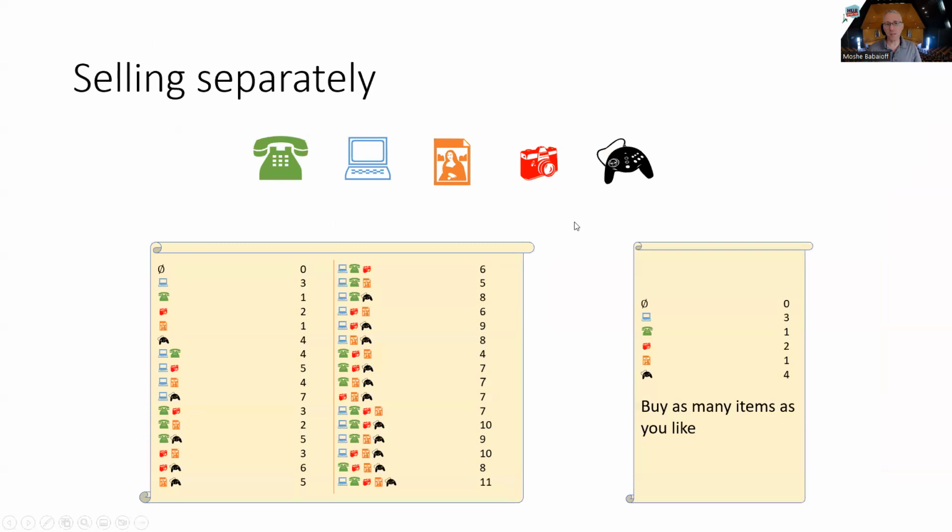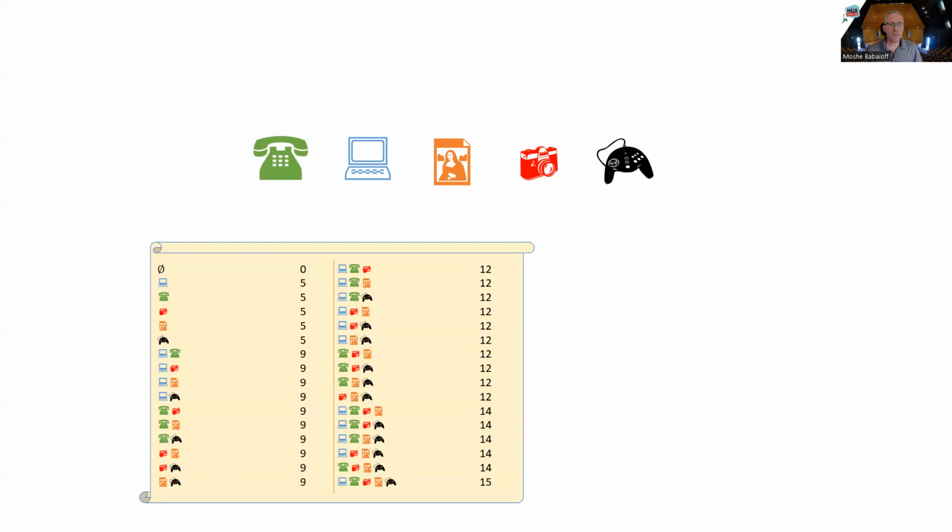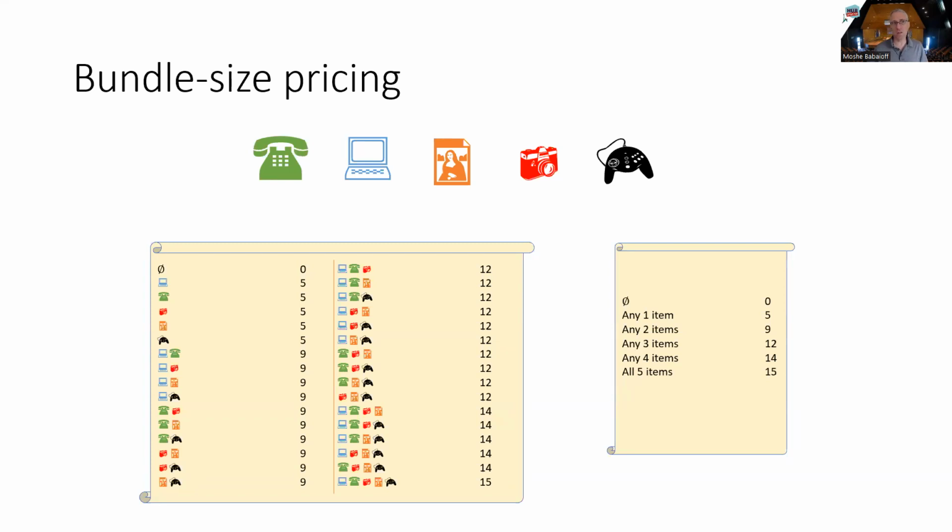This seems to be a pretty complicated one, but when we look carefully, actually, this is the menu of selling separately. So each one of the 5 items has a price, and any subset's price is just the sum of the prices of the items in the set. So the menu seems very complex, but when we look at it, it's actually not very complicated. It's just selling separately. This is a different menu, and we can see here that all bundles of the same size have the same price. So this is actually bundle size pricing in which, for example, all subsets of size 3 have a price of 12.